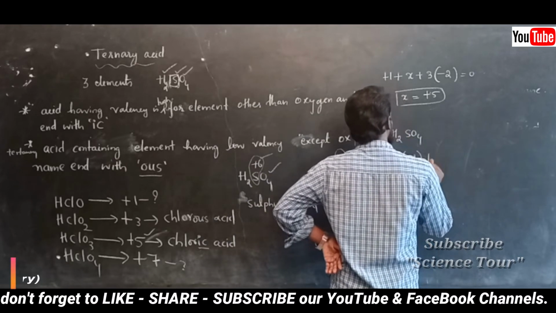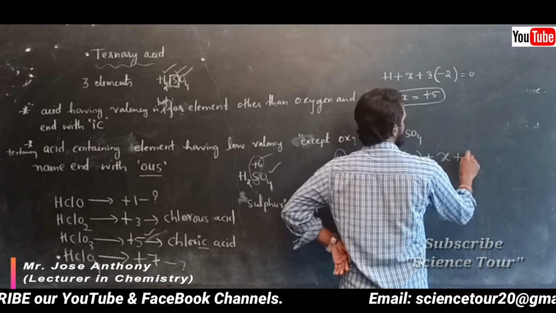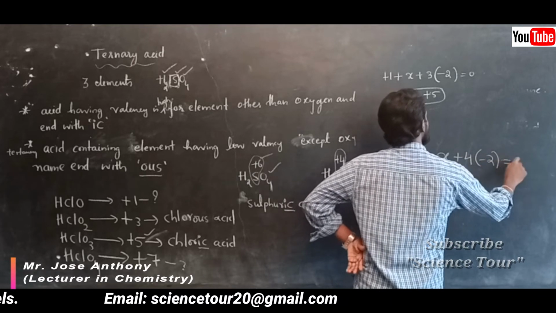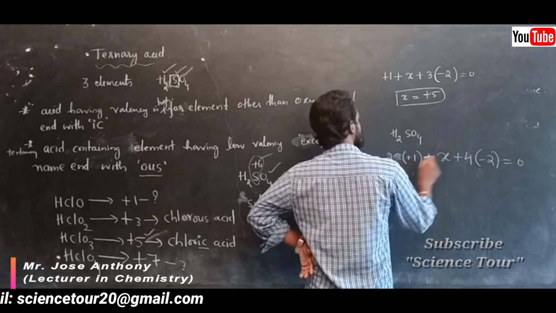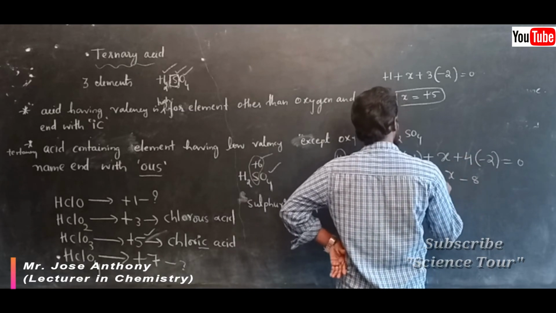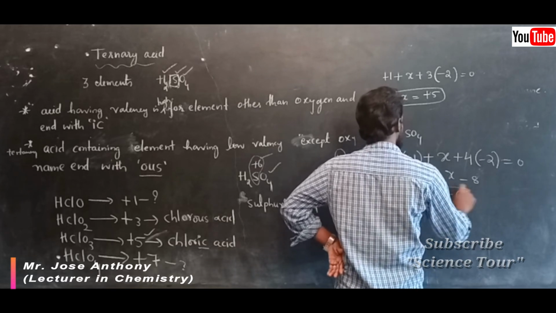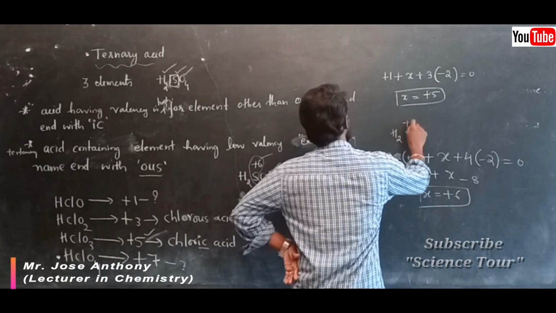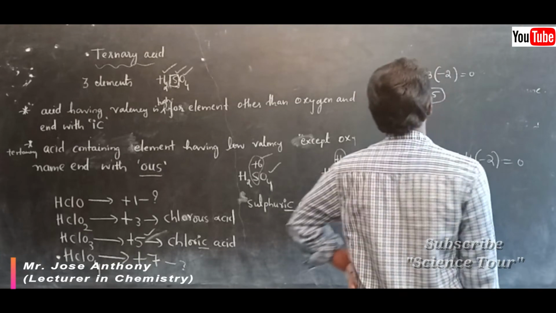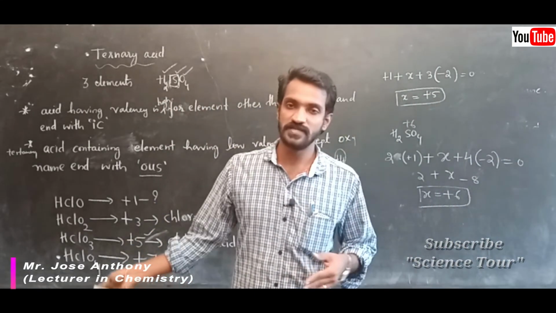Sulfur you have to find out, so you consider X. How many oxygen atoms are there? 4 oxygen atoms, each oxygen atom having charge -2. Then the total is equal to 0. That gives 4 into -2 is -8, so X plus 2 minus 8 equals 0, and X gives +6. This is the method of finding oxidation number of any element. You can find this one also: +7, +5, +3, +1.